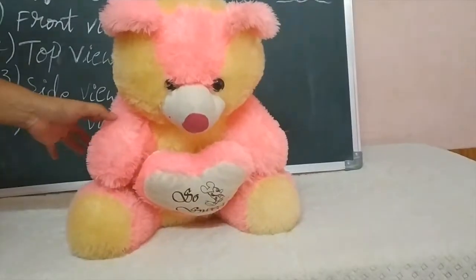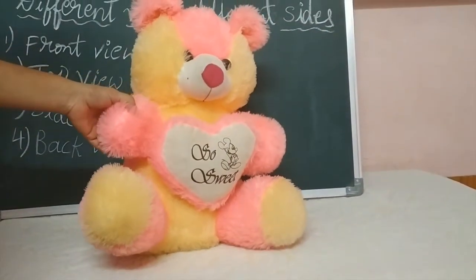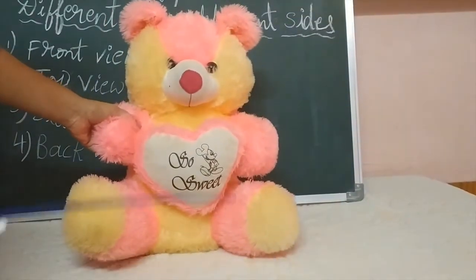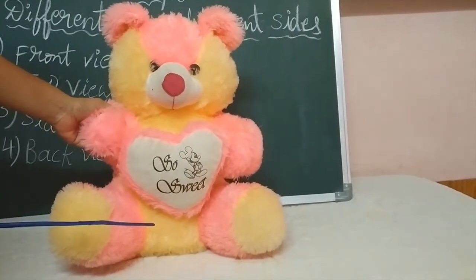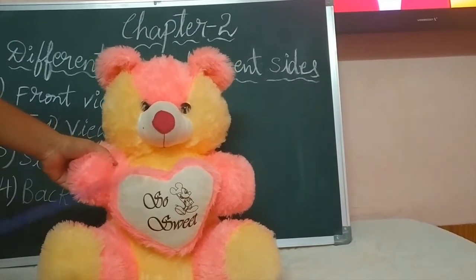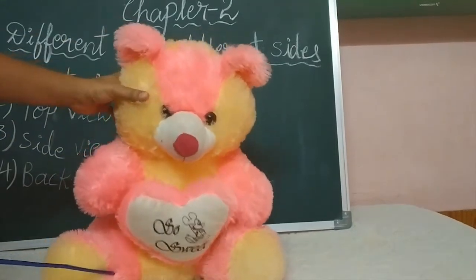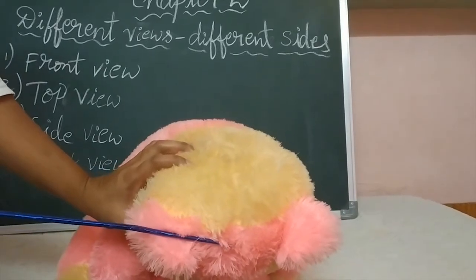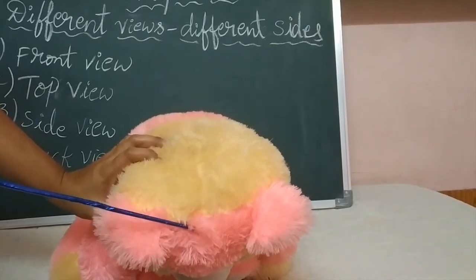Here I'll show you an object, a teddy bear. So now we will discuss about the different views. Children, if you observe carefully, this is the front view. That means the direction is the front side. If you are observing it from front, this will look like this. This is the front view. Now, coming to this one is the top view. If you are looking at the teddy bear from the top, it will look like this. This is the top view.